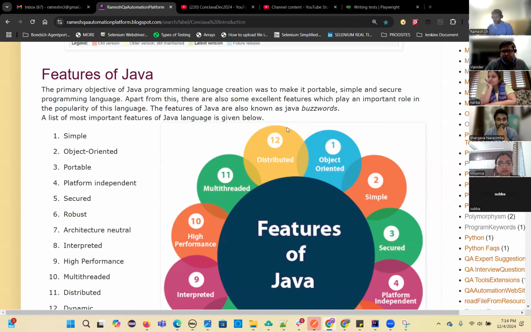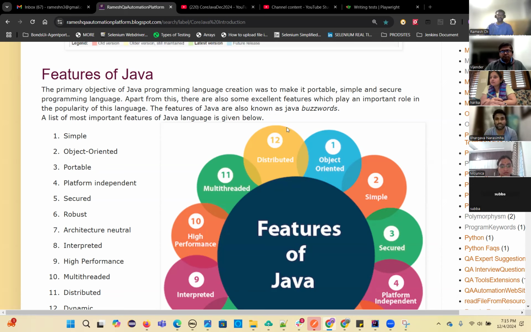Okay. So every programming language has some features, right? Even Java has a lot of features. It is a very simple programming language, object-oriented, robust, multi-threaded, and an independent programming language. It's not dependent. It is also secured and architecture neutral. So why architecture neutral? We'll talk one by one. One by one point I will explain, so don't worry about that.